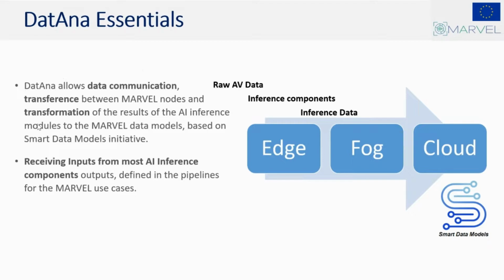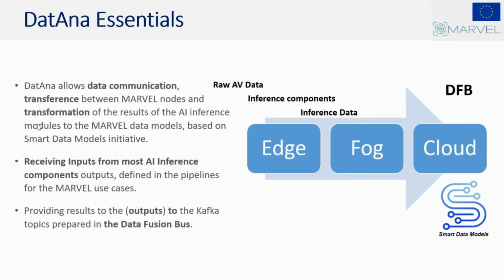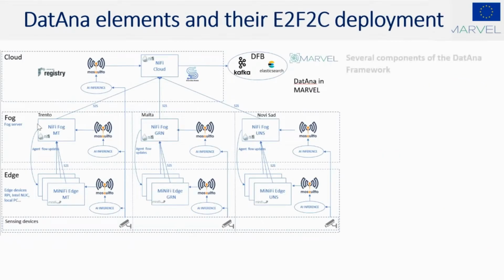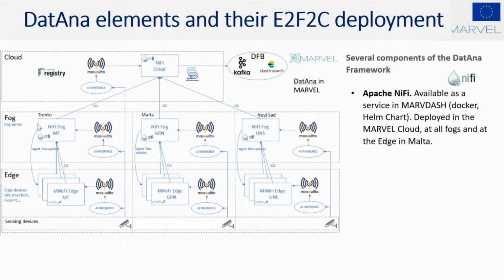The main inputs of DatAna are therefore streams of AI inference results, while the outputs are those results normalized and ingested to the Kafka topics prepared in the Data Fusion bus, another of the data management platforms. Let's have a look at the components of the DatAna framework.